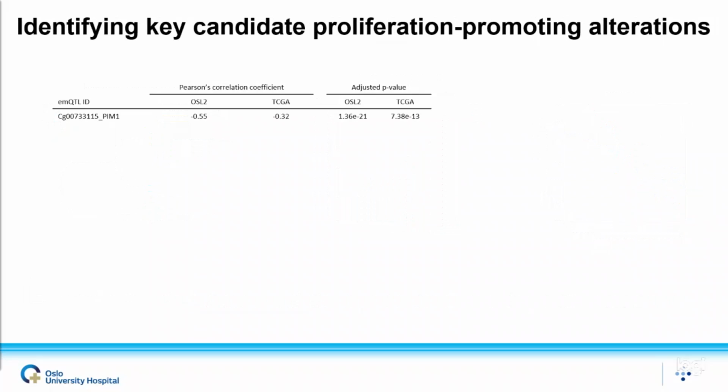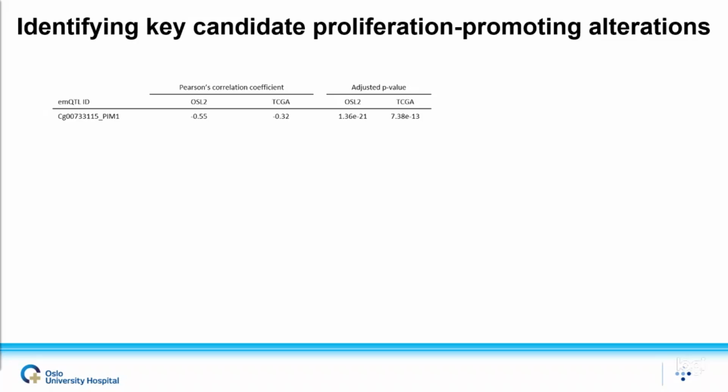So by knowing that enhancer methylation at regions of transcription factor binding is associated with the regulation of genes associated with proliferation, and knowing which transcription factors were involved, we could refine the emQTL approach to more efficiently identify key drivers of proliferation, which could be of potential interest as targets for epigenetic treatment. The refined approach has several filtering steps in order to identify such candidates.